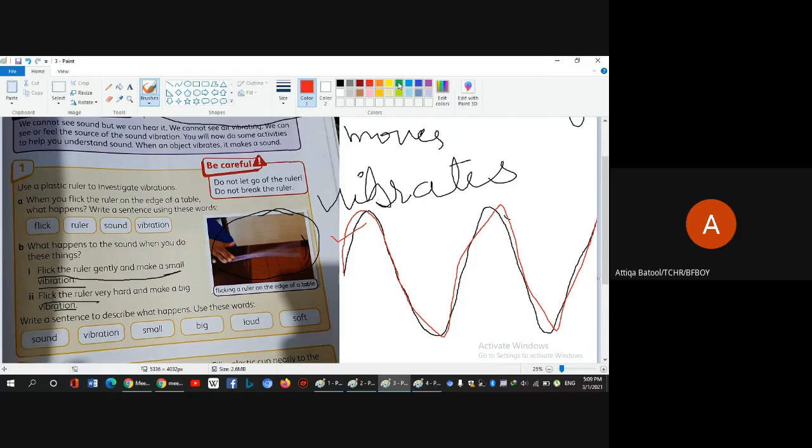All right, and if the wave pattern produced by vibrations is like this, irregular, it means the sound waves produced are not normal, and they are not creating the proper sound. They are creating a noise which can damage your ears, which is harmful for your ears. Understand? So remember one thing, that sound is produced in the form of energy and it travels as waves.